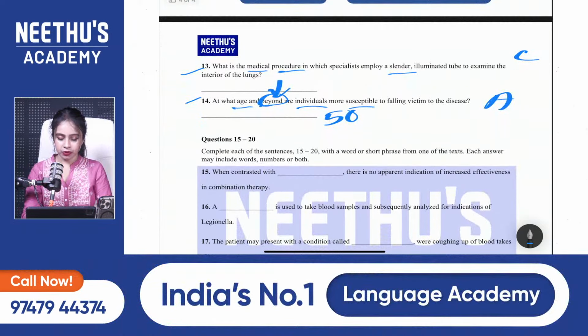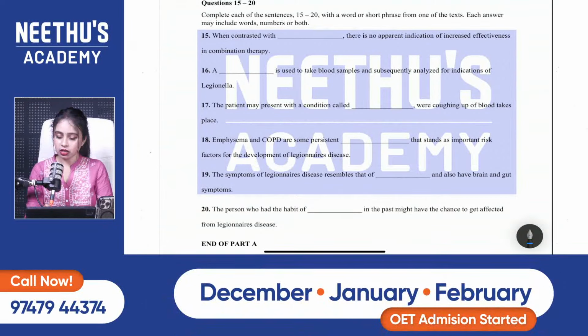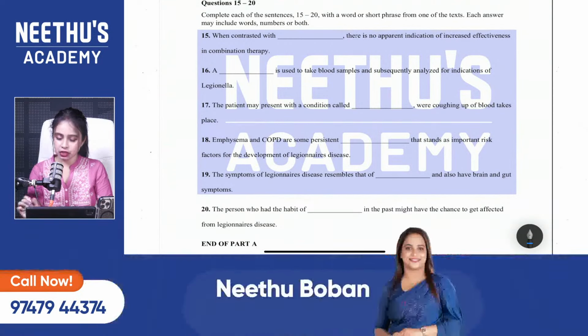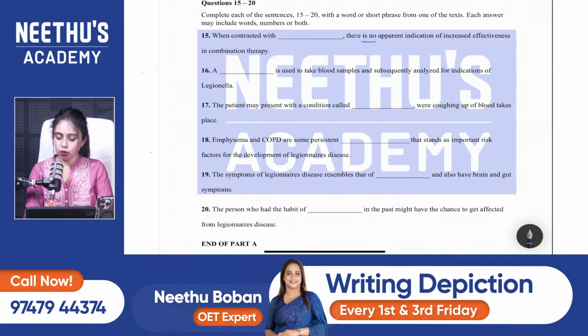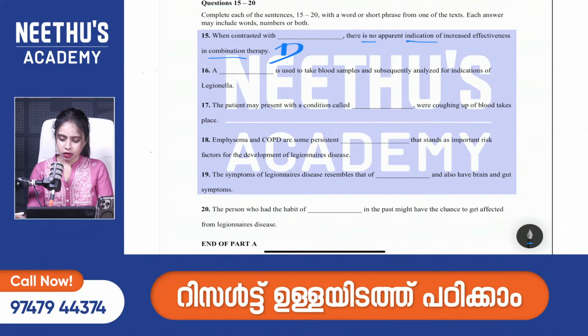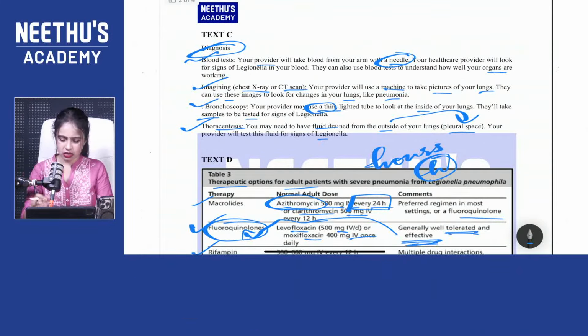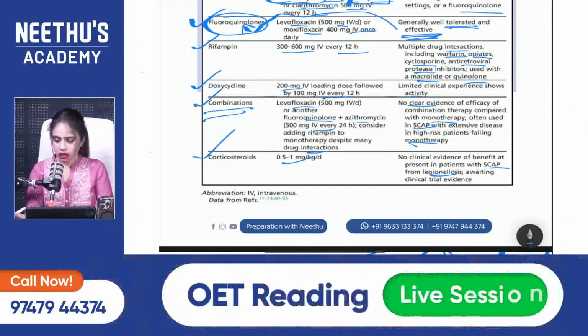So that's that. Then 15th one. When contrasted with a dash, there is no apparent indication of increased effectiveness in combination therapy. So no indication, combination. Combination therapy is mentioned in D. And no apparent indication. So what is that about? Combination therapy is here. Any guess?